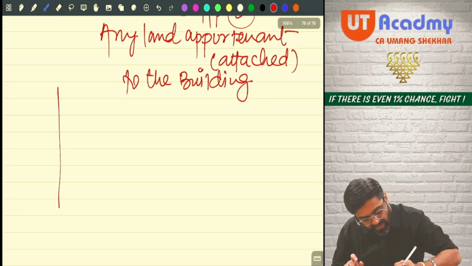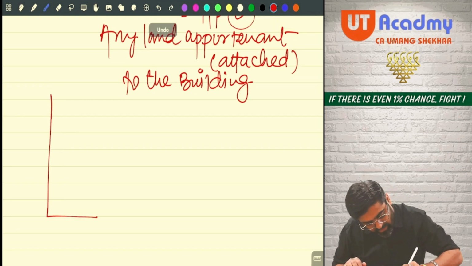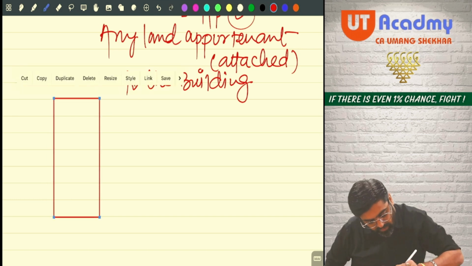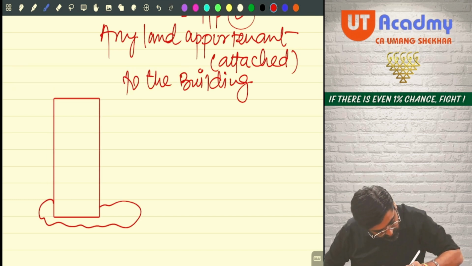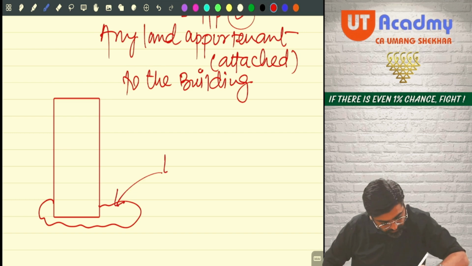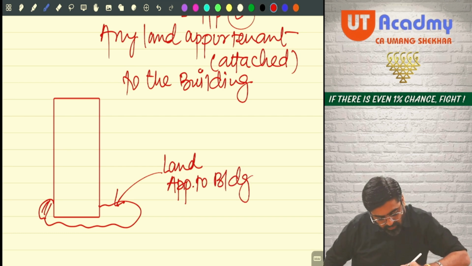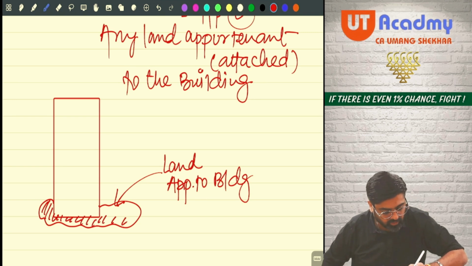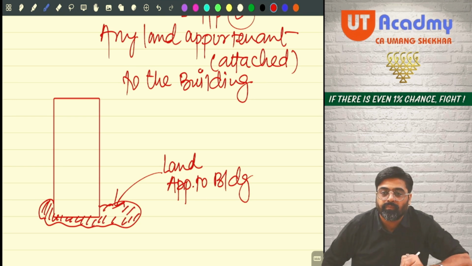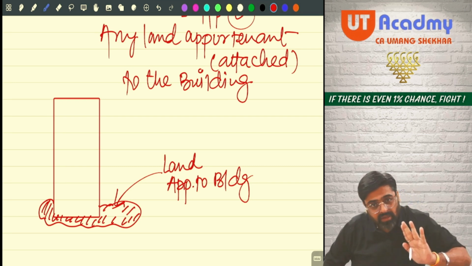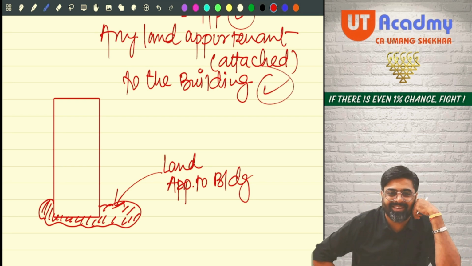Meaning that if I can show you by way of a diagram, it is a building. Okay. So whatever land is there, this is a land appurtenant to building. This is some open space, garden type area, parking space, etc. Yes or no? This is this land which is appurtenant to building, no? This is also your house property because it is a part of your structure only.